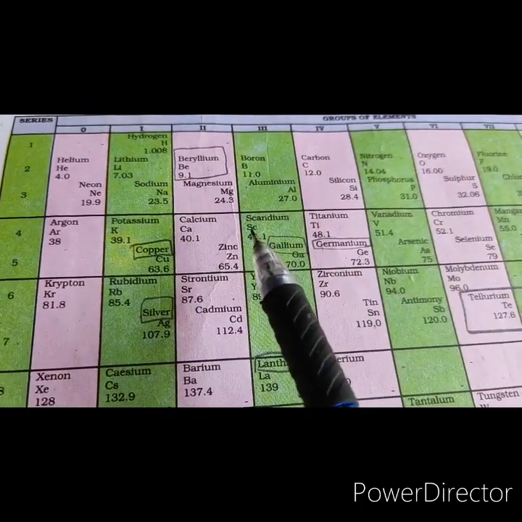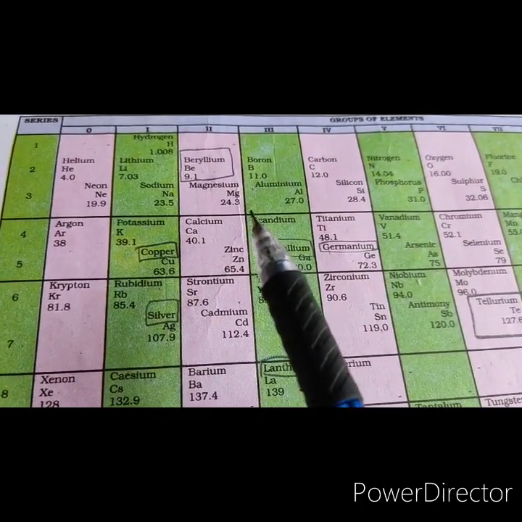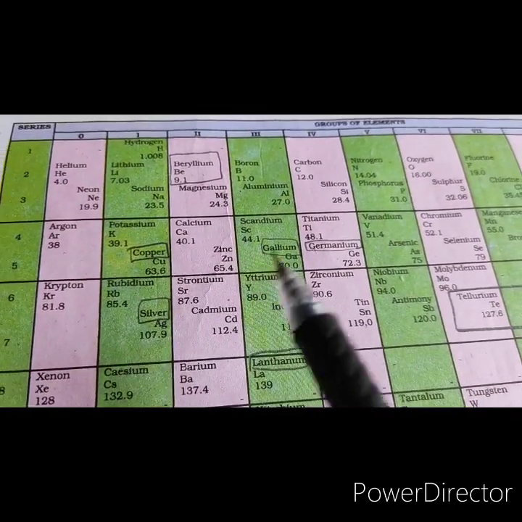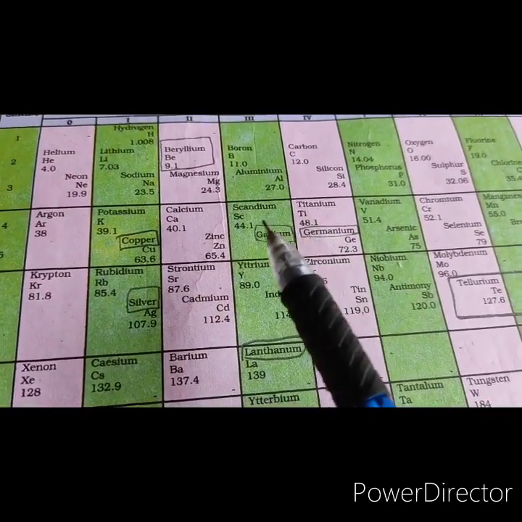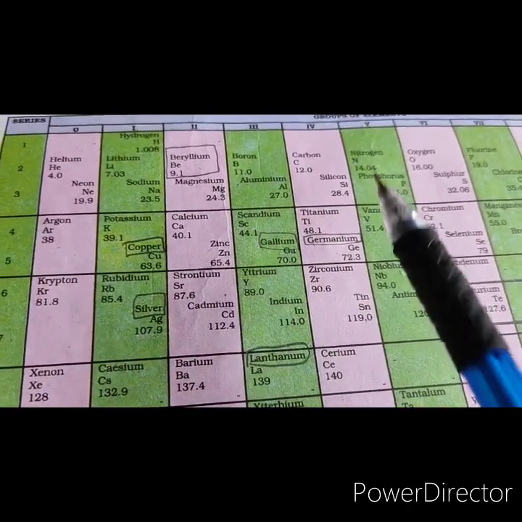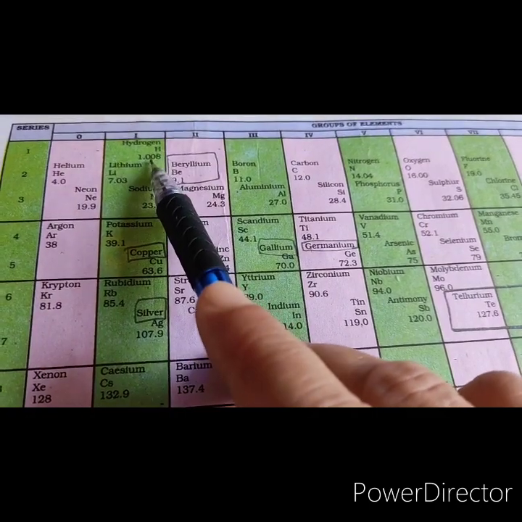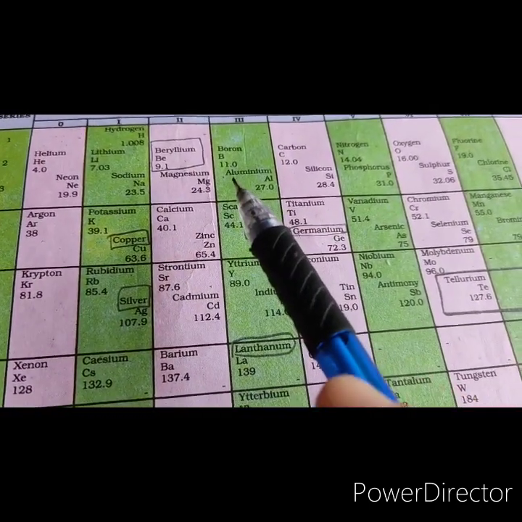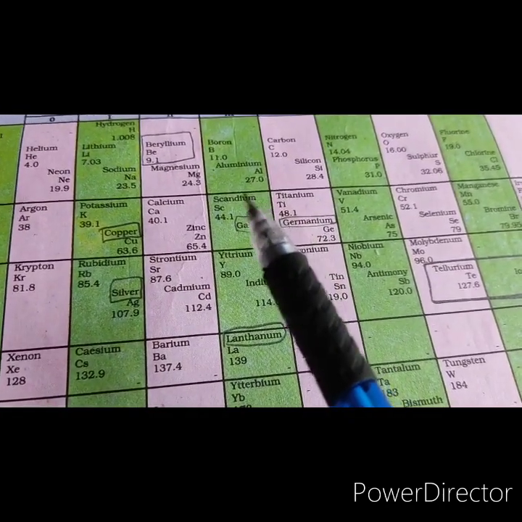For example, isotopes of hydrogen with atomic mass 1, 2 and 3 should be placed in 3 places. However, isotopes have not been given separate places in the periodic table. Hydrogen has been allotted only one position. Some similar elements are separated and dissimilar elements are grouped together.